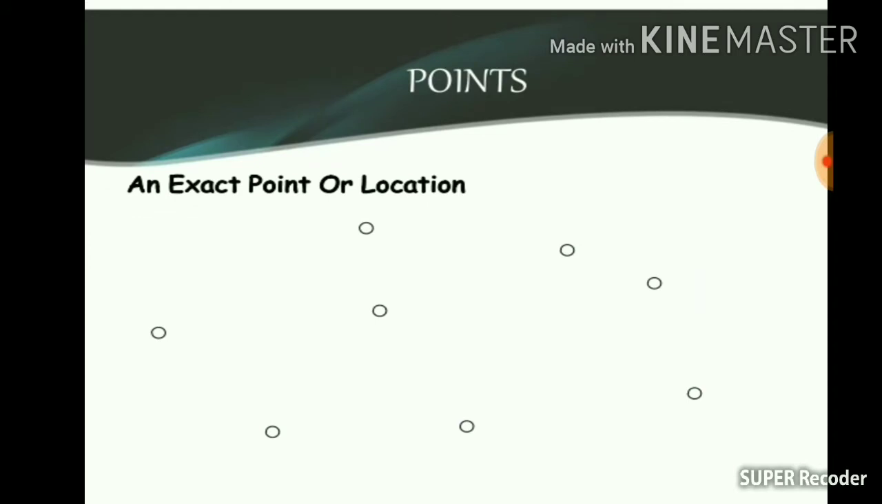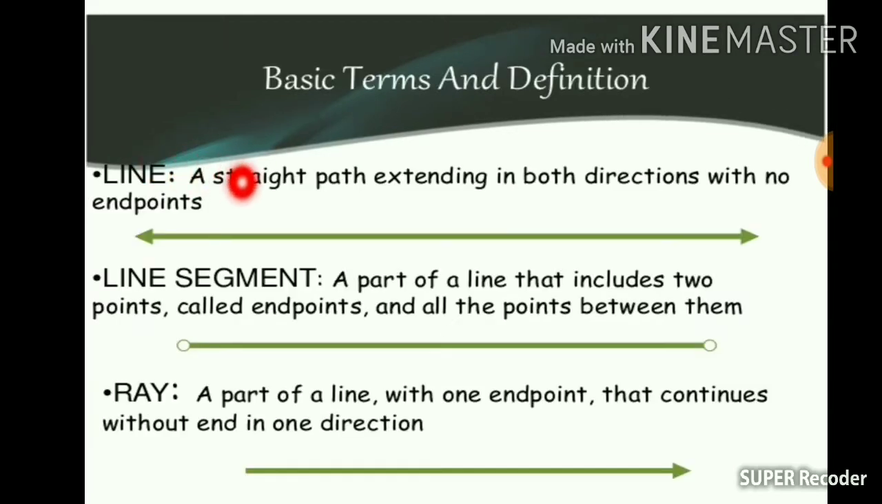Points. Now an exact point or a location. Now let us move on to the basic terms and definitions. Line. A straight path extending in both directions with no end point. So this is called a line, wherein it is extended on either side with no endpoints.